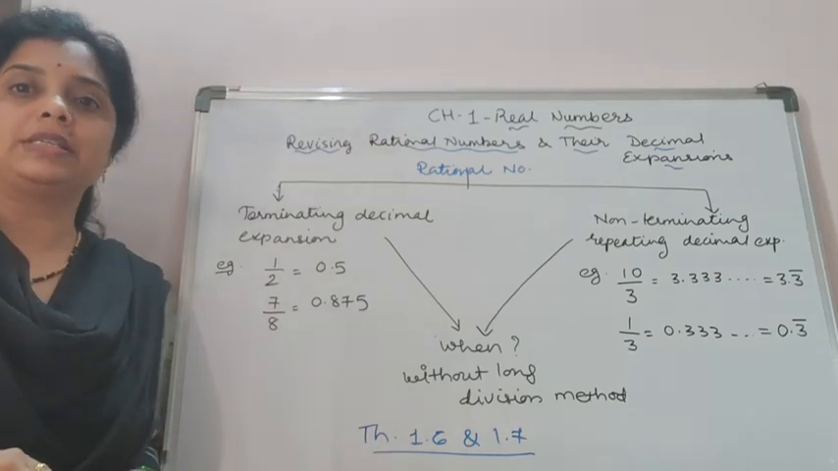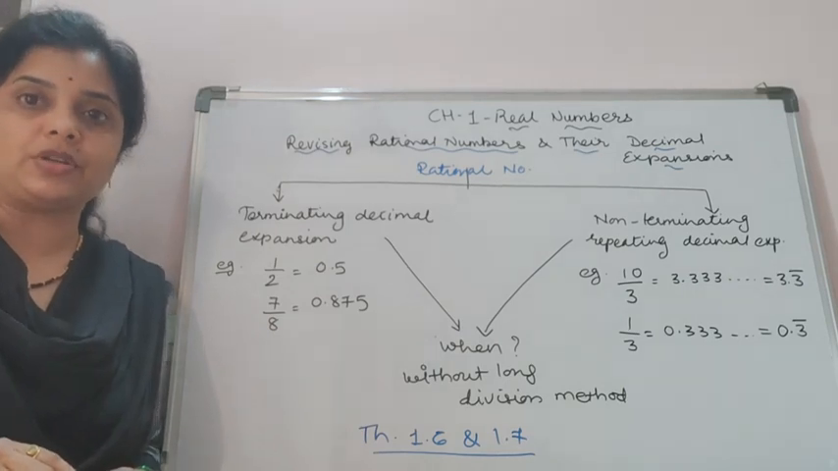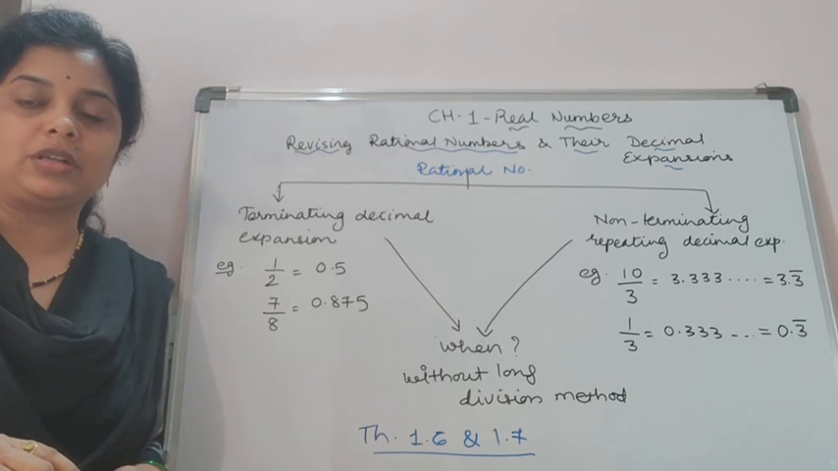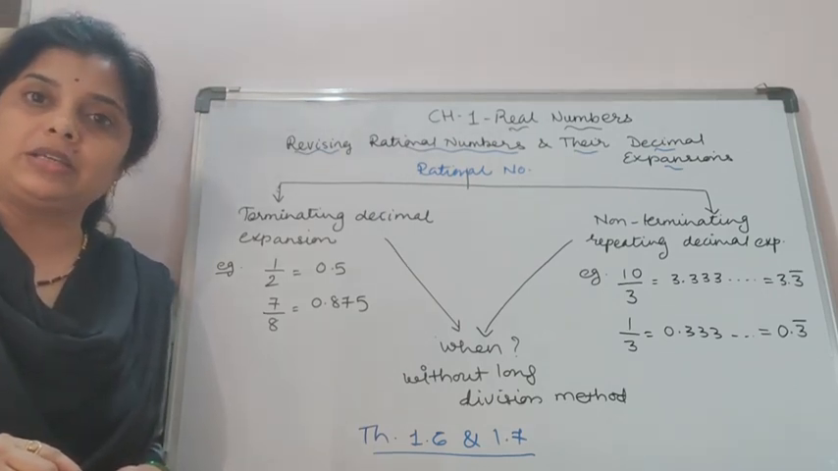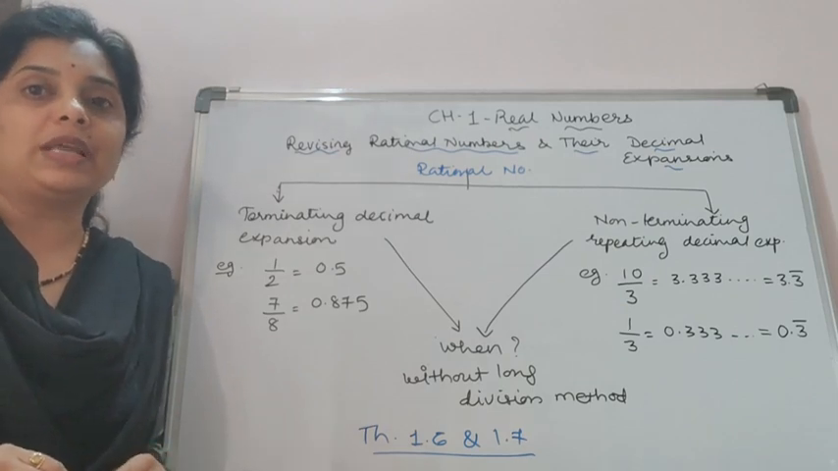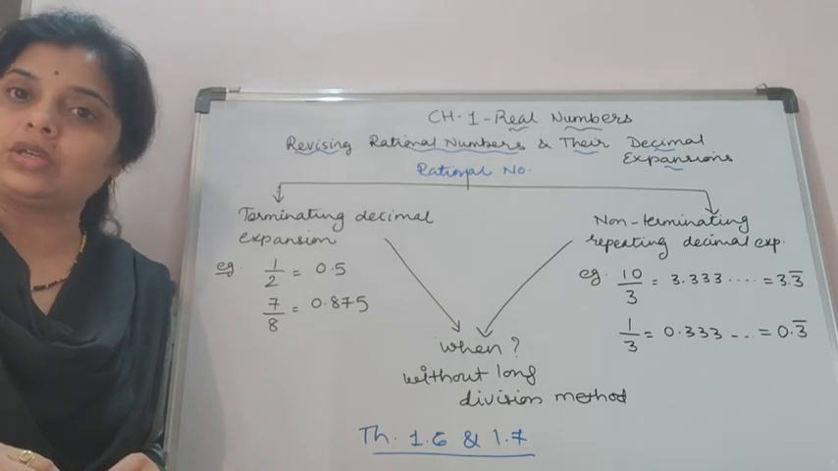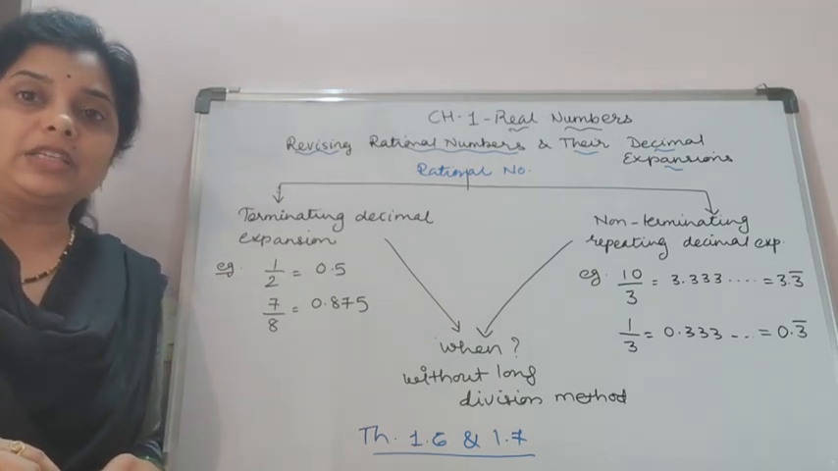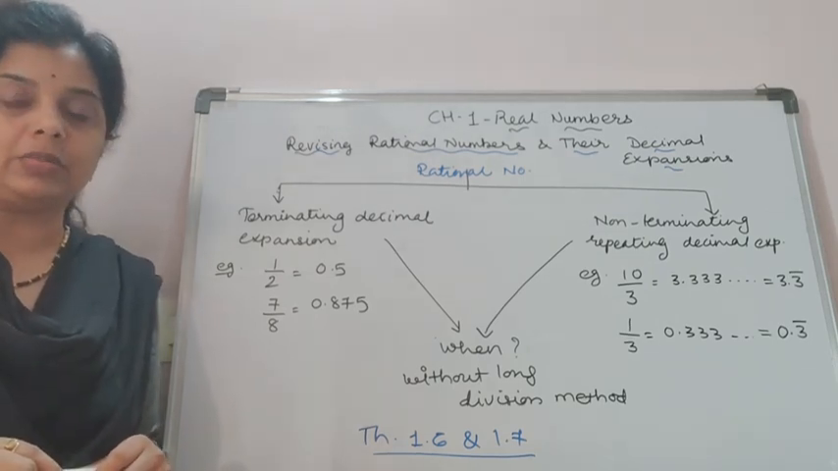Our new topic is revisiting rational numbers and their decimal expansion. As you learned in ninth standard about rational and irrational numbers and their expansion, a rational number is a number which we can express in the form of p by q, where q is not equal to 0 and p and q are integers.